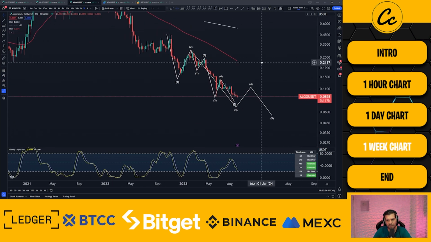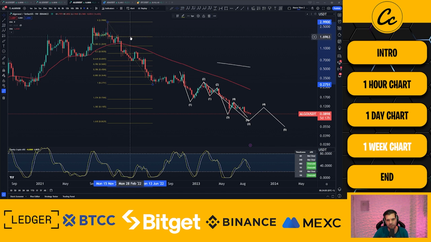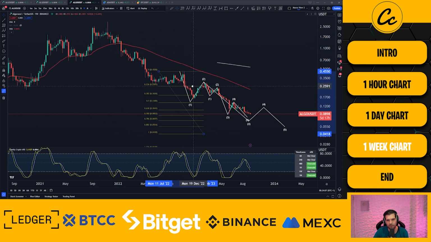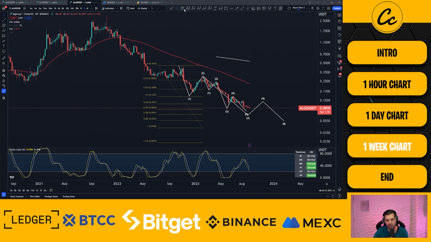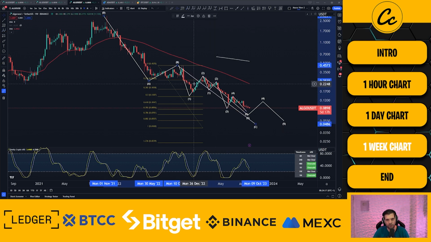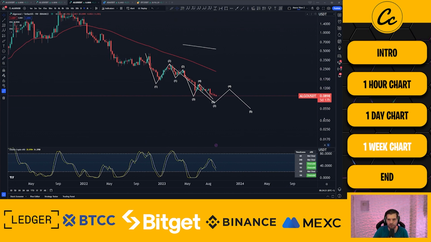I do suspect that even if we come down, we wouldn't be able to hit the 1.618 out of this structure. So from the high that we had in November down to the initial low in June 2022, that little mini bounce would indicate that we'd come down to about 4.2 cent. And we'll just be done with a correction. It would be a giant three-wave pattern that would look like this. So although impulsive, it's not a detriment to the future of the project in any way.